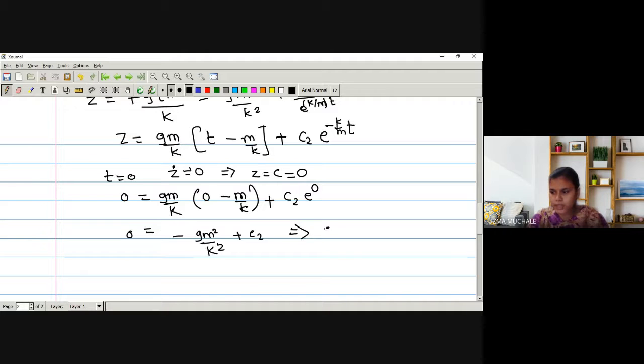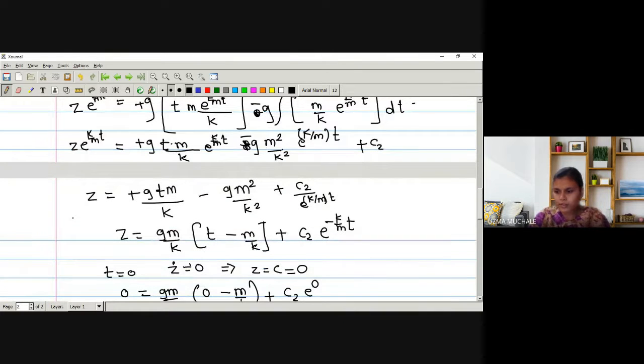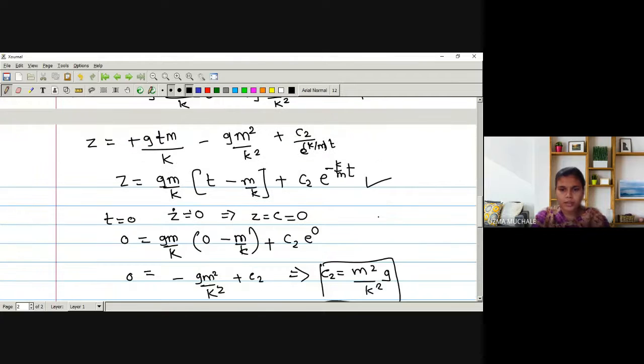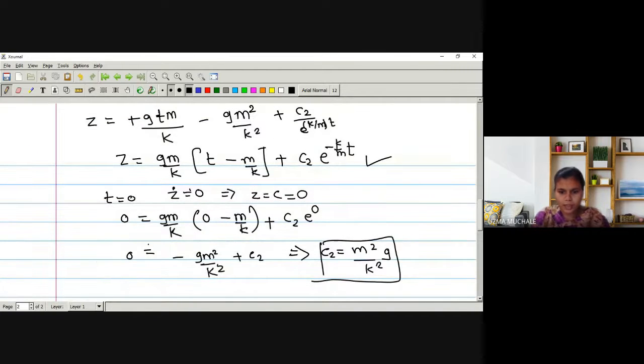From this equation we can write the value of C2 is m square into g divided by k square. So here we have found the value of C2, right? So this value of C2 we have to put in our above equation. After putting it in the above equation, what will be the value? So in this equation, we'll put the value of C2, okay?